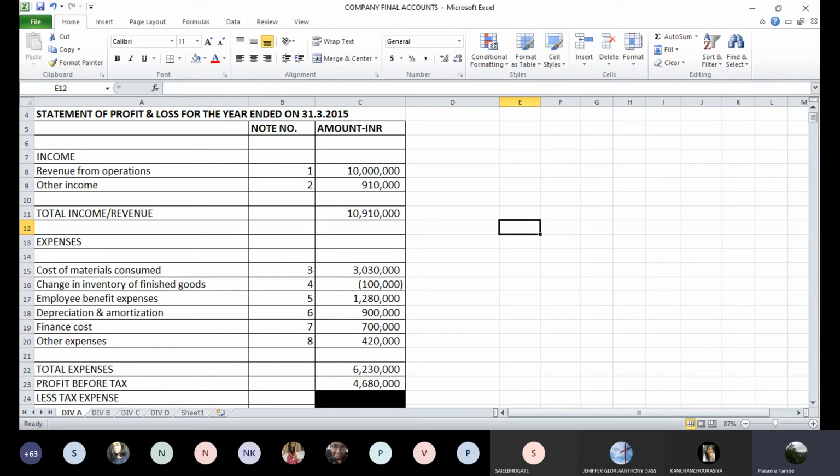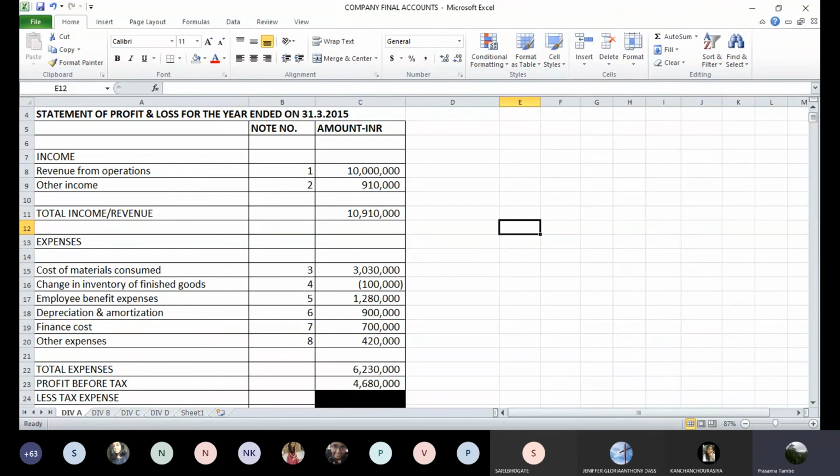Changes in inventory of finished goods as per note 4, it's a negative change of 1 lakh rupees. Employee benefit expenses, salaries, wages, directors remuneration, bonus, all put together 12 lakhs 80,000. Depreciation and amortization, there were three items, one on machinery, one on building and some other items. All of them put together, it is 9 lakhs.